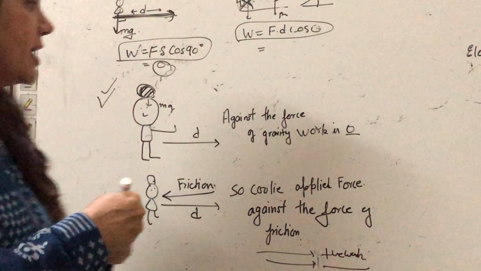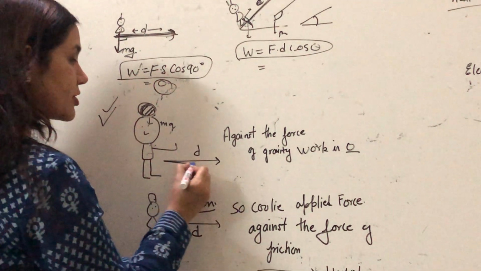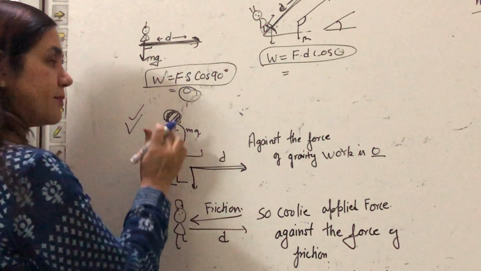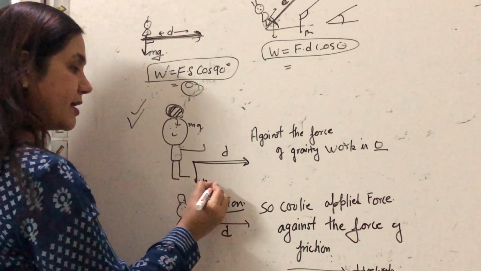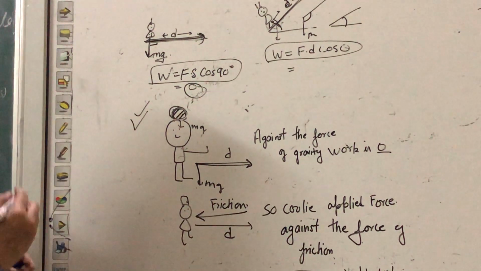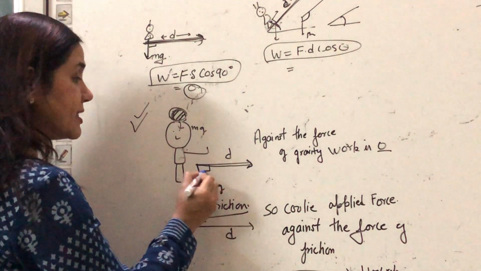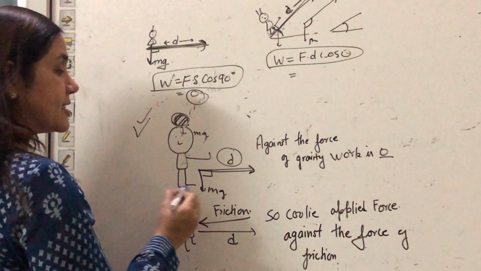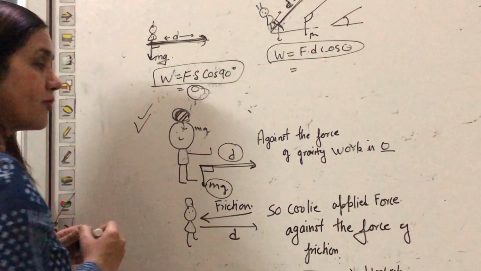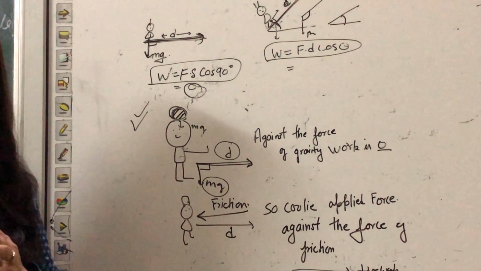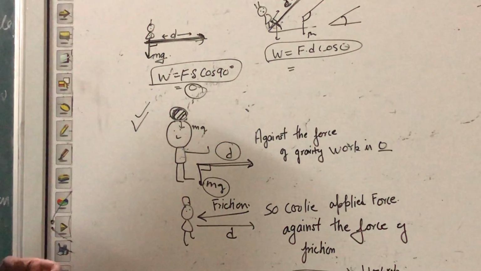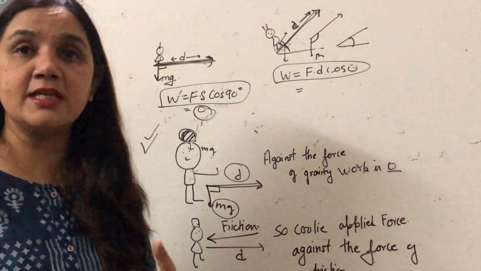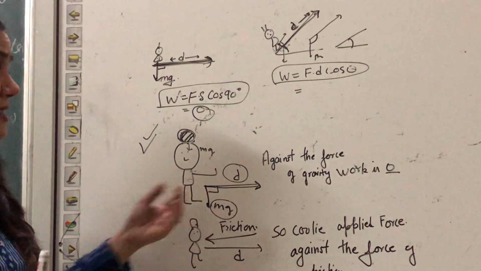This is the direction of displacement, and the load that he has kept on his head acts downward, against the force of gravity. If you see the angle between the displacement and this force of gravity, again the angle is 90 degrees. And when the angle is 90 degrees, the work done is F s cos 90, so the work done will remain 0.